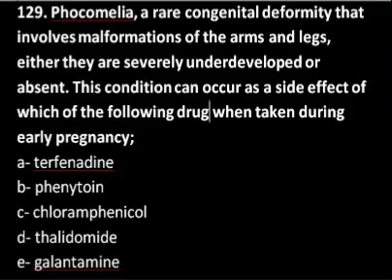Actually we are asked to identify the drug that if taken during the early pregnancy will cause this rare congenital deformity, that is, at birth time, this deformity will be there in the newborn baby, and it is called phocomelia, and it is characterized by malformed arms and legs.